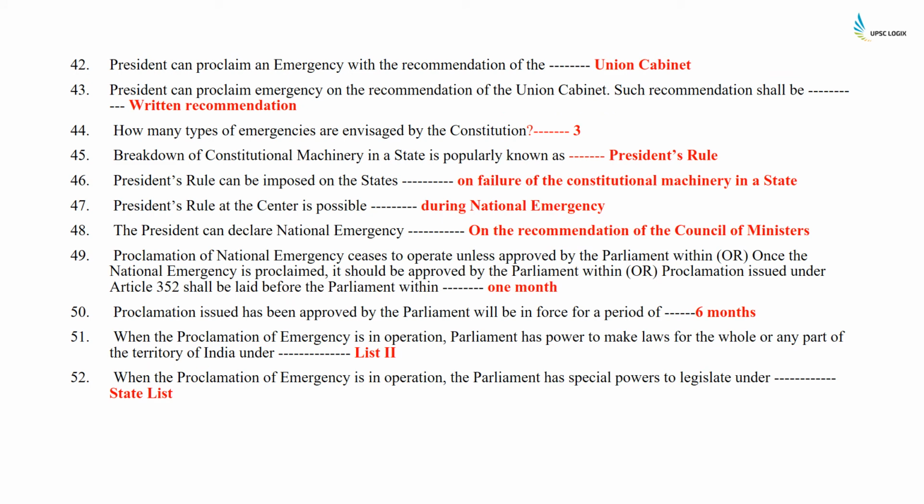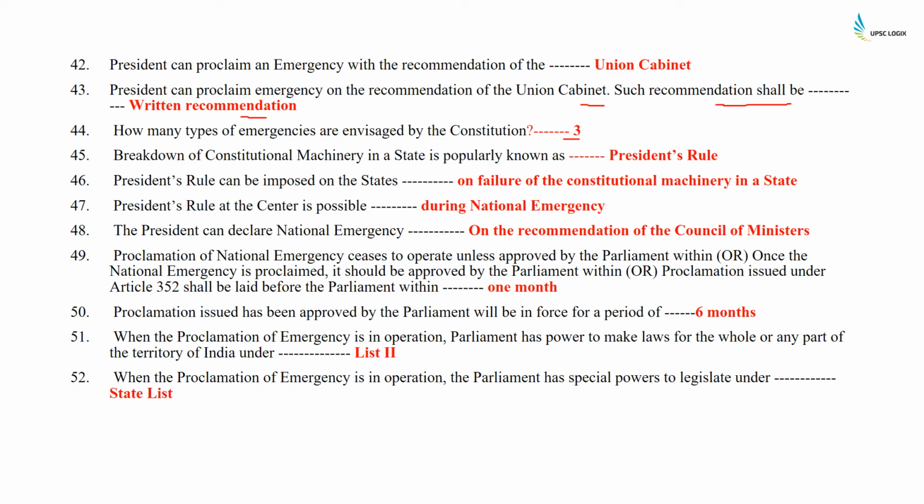President can proclaim an emergency with the recommendation of the Union Cabinet. Such recommendation shall be a written recommendation. How many types of emergencies are envisaged by the Constitution?